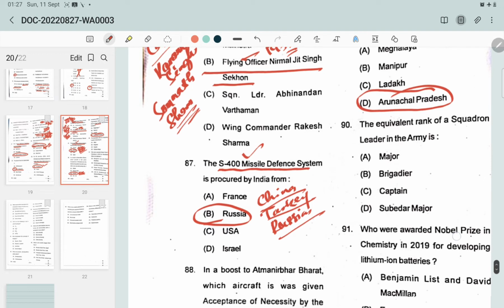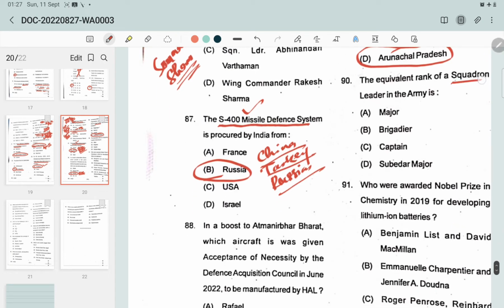And question number 90. The equivalent rank of a squadron leader in the army is: Major, Brigadier, Captain or Subedar Major. The equivalent rank of the squadron leader in the army is Major, and in the Navy it is Lieutenant Commander. That is the equivalent rank of a squadron leader in the Navy.